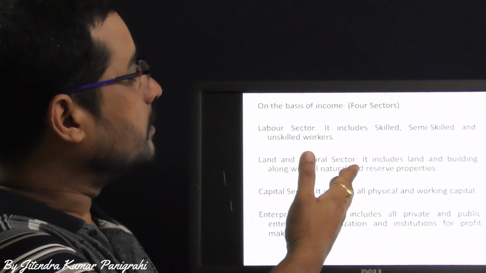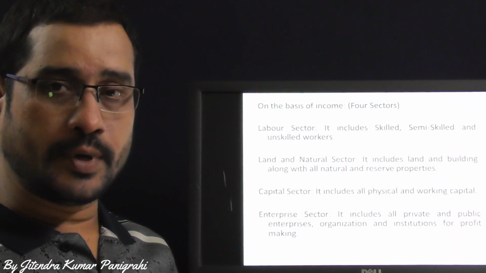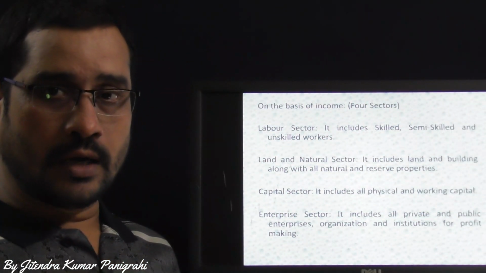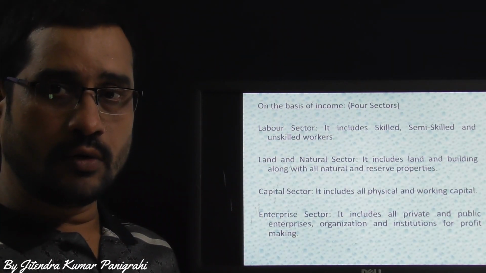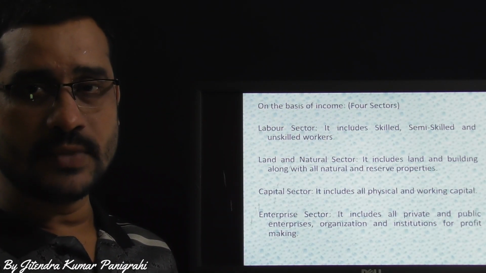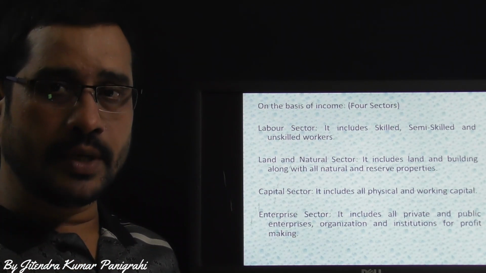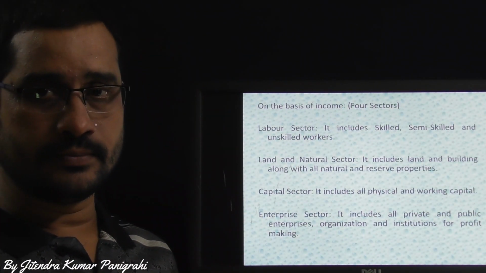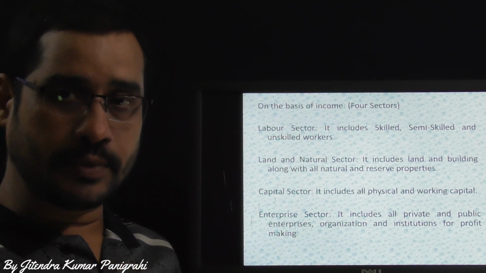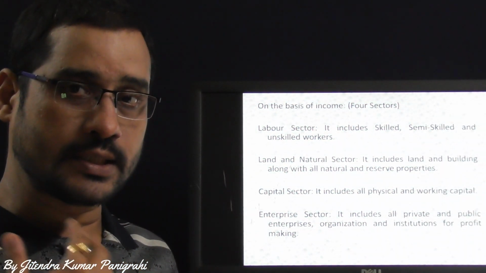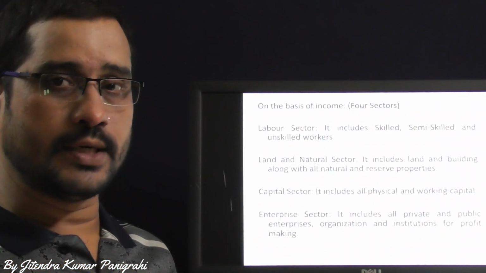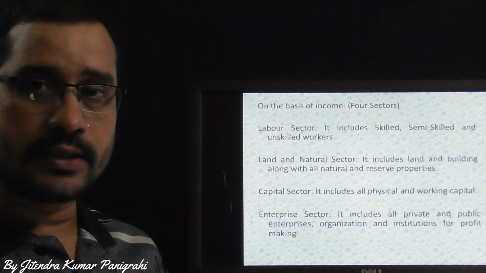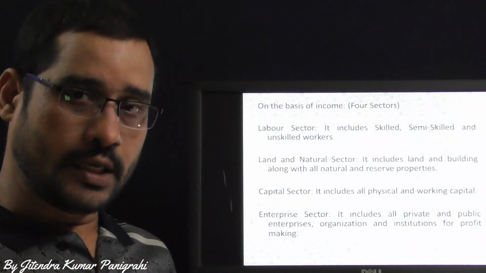The natural sector covers reserve or natural properties, if anybody is having them, like Odisha is having coal mines. On the basis of those coal mines, which are a natural property owned by the Odisha state government, the central government is giving royalty to the state government on the basis of that natural resource reserve. So that is known as the royalties obtained from there. Whenever I discuss the income method, I will discuss all these components in detail. Now this is all about the four sectors of income generated in the economy.